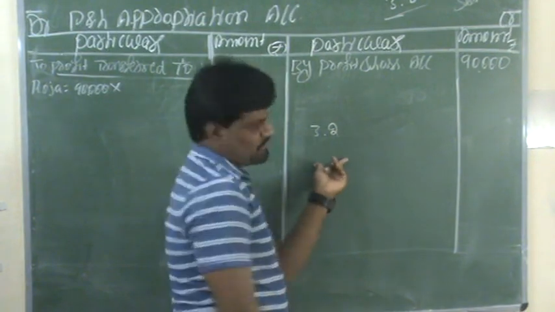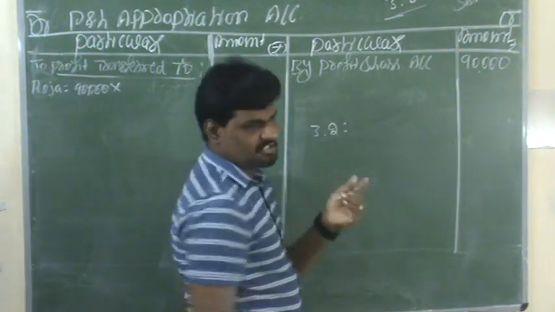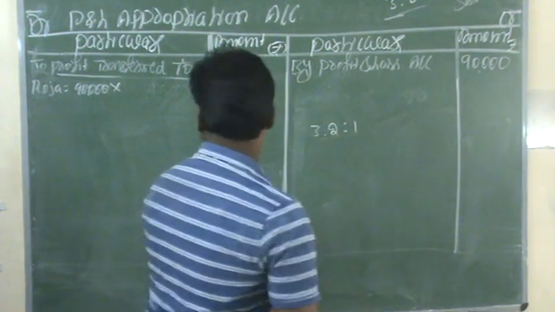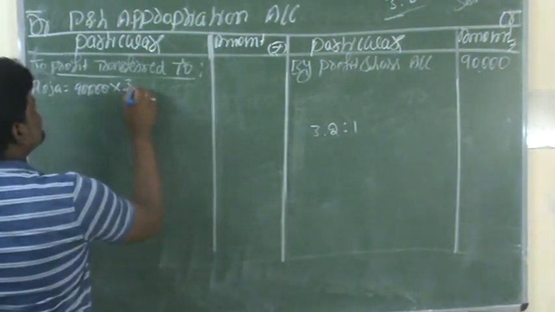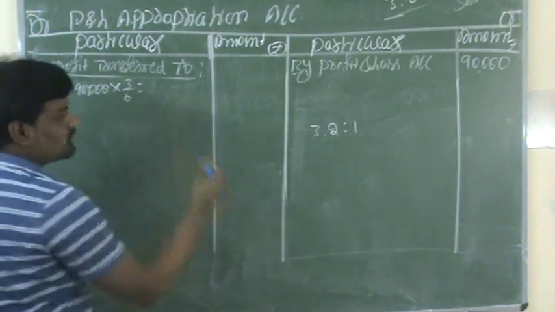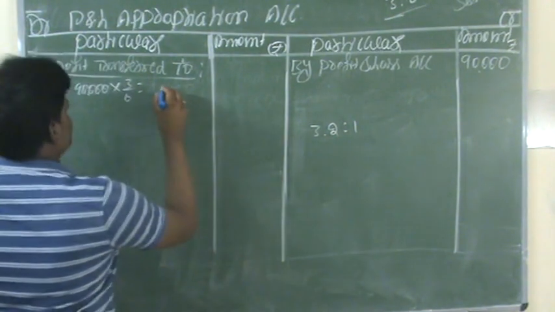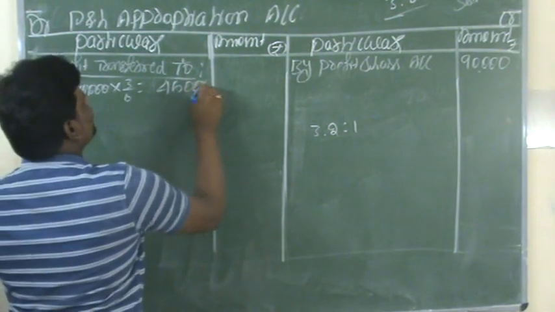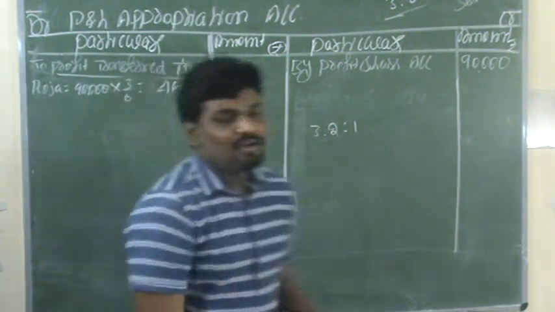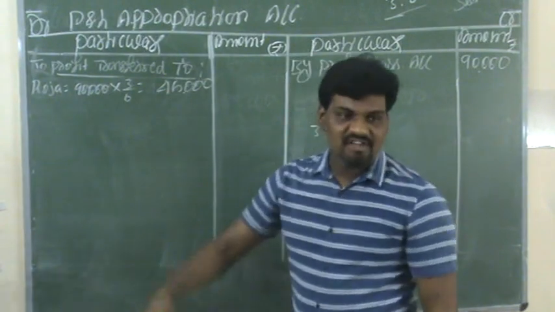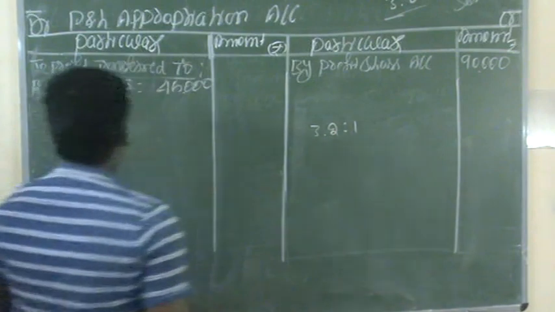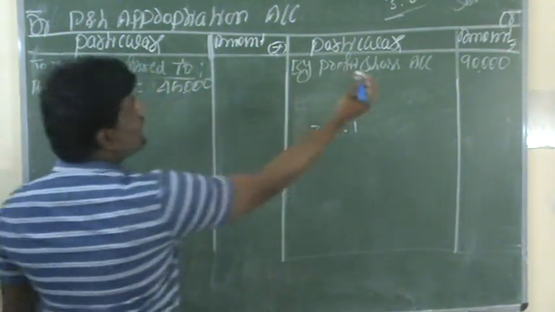90,000 into their agreed ratio of 3:2:1. 3:2 is the old ratio, and the new partner's share offered is 1/6. So 3 plus 2 plus 1 is 6, and the new partner gets 1/6. So 3 divided by 6: Roja's share of profits is 45,000. You have to write this in the inner column only, because partner Roja has given the guarantee to the new partner. The next partner is Usha.